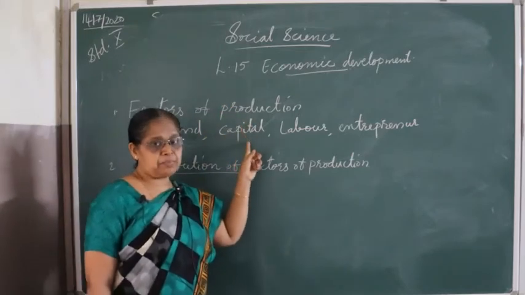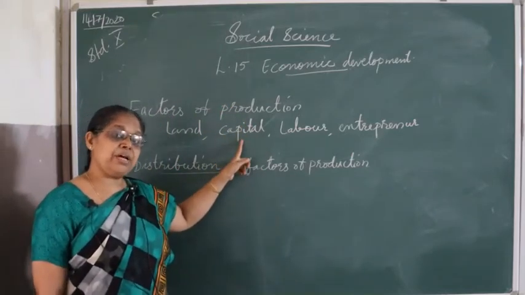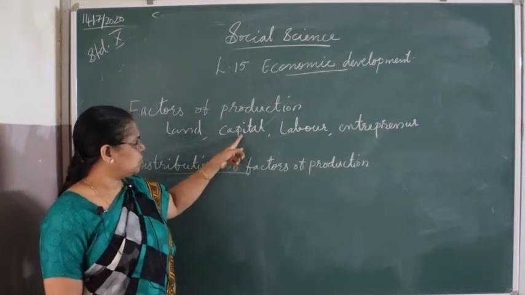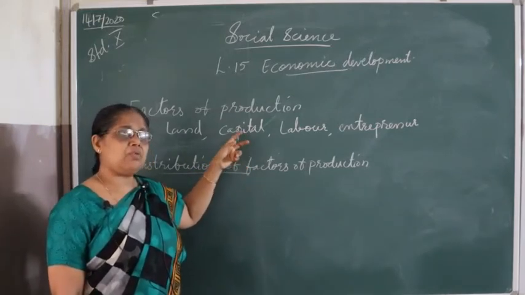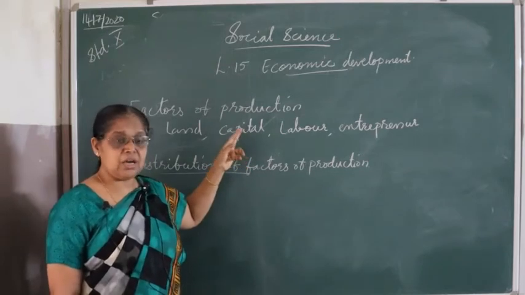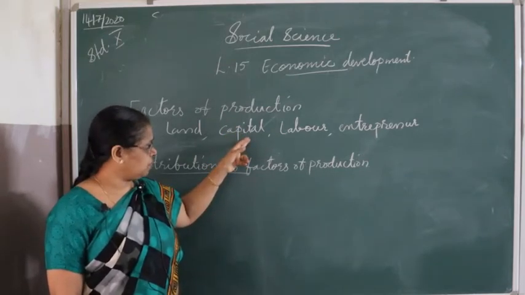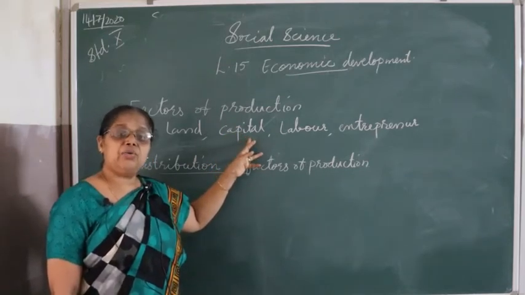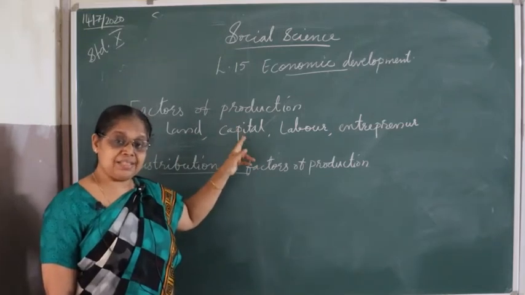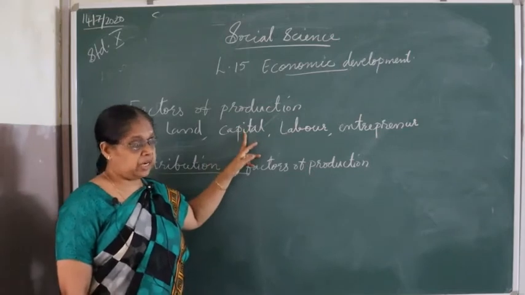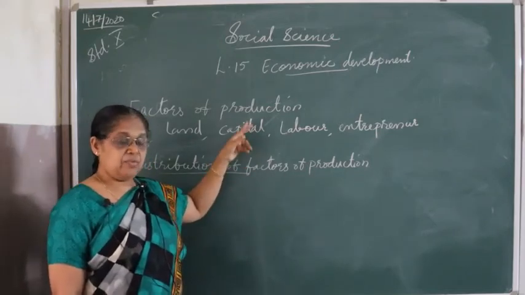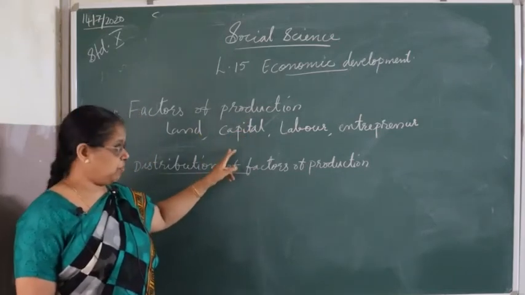Second one is capital. Capital is the man-made instrument. So different instruments we need for the production, like our houses, investments, properties, assets, our tools, etc. come in the capital. So without capital we cannot make any production.